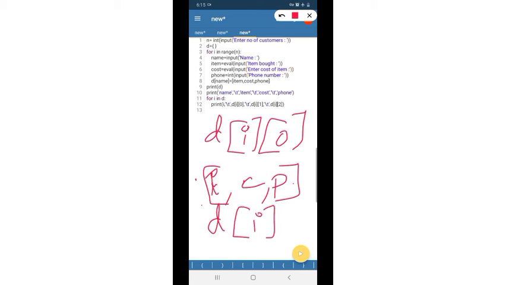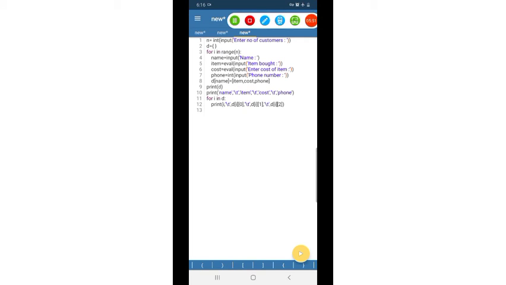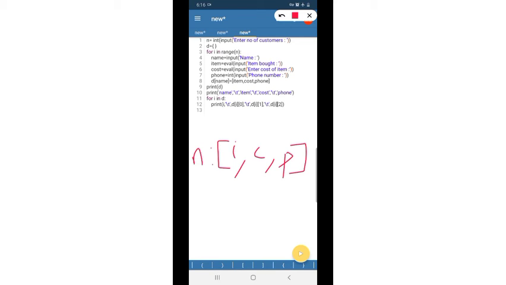The value of the key i in dictionary D. The value is a list, represented with index 0, 1, 2. So we have a list containing item, cost, phone number. Name is the key and this is the value. So we need only this part for the items column.